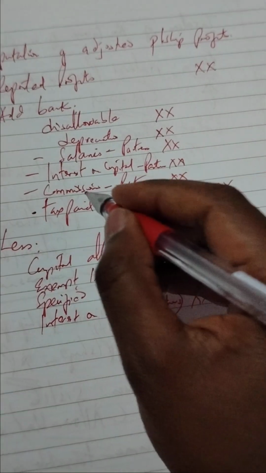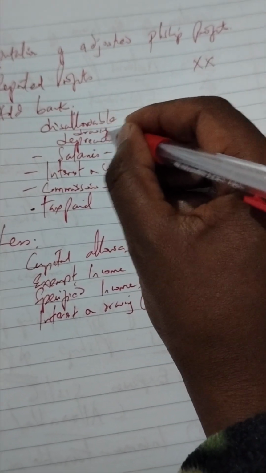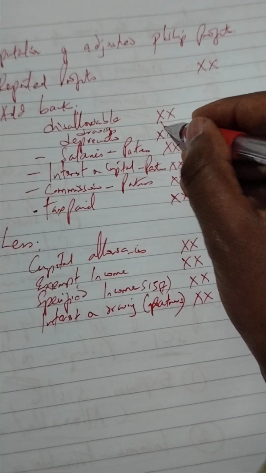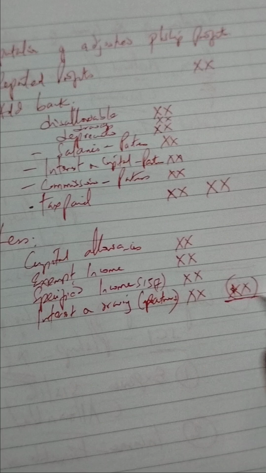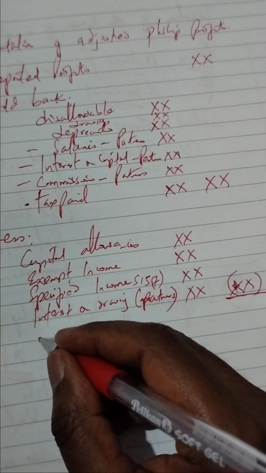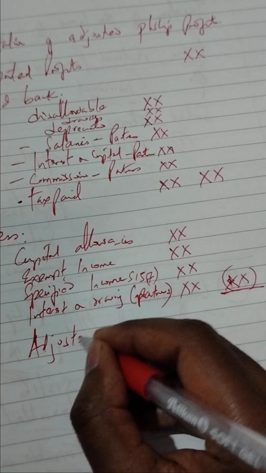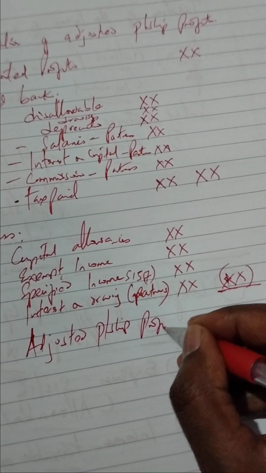We forgot here, we need to include drawings. So any drawings by the partners we'll add back. So here we less the total items which we've agreed on, and we'll get the adjusted partnership profits.